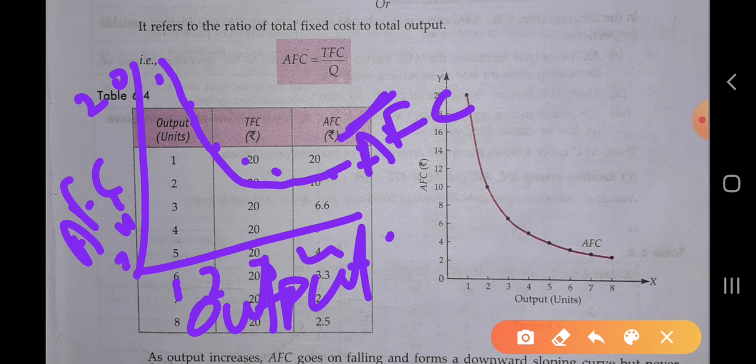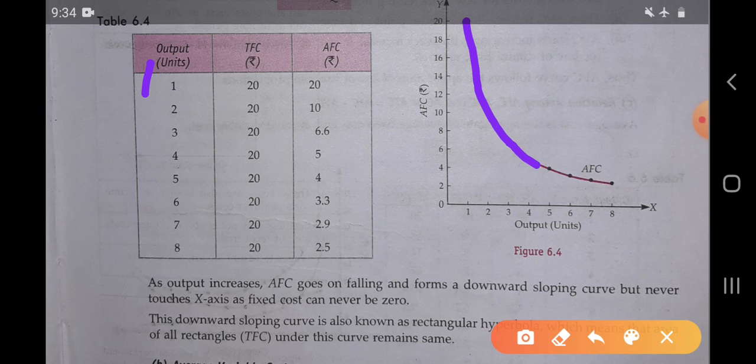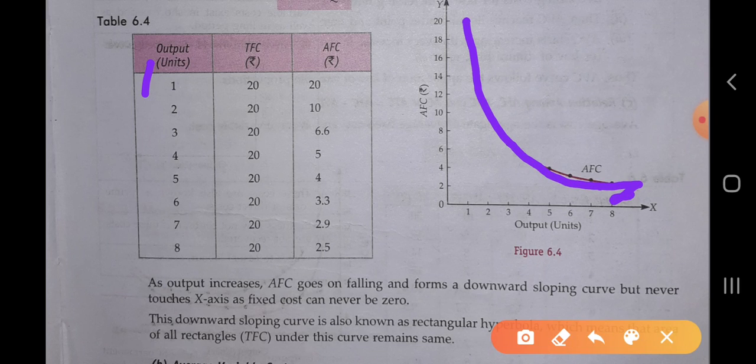AFC. Okay, so as output increases, 1 2 3 4 5 6 7 8, AFC goes on falling. See, AFC is falling. It becomes 20, 10, 6.6, 5, 4, 3.3, 2.9, 2.5 and forms a downward sloping curve. It is declining but never touches the x-axis, as fixed cost can never be 0, okay.